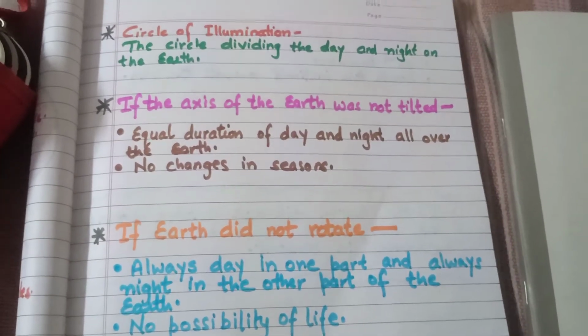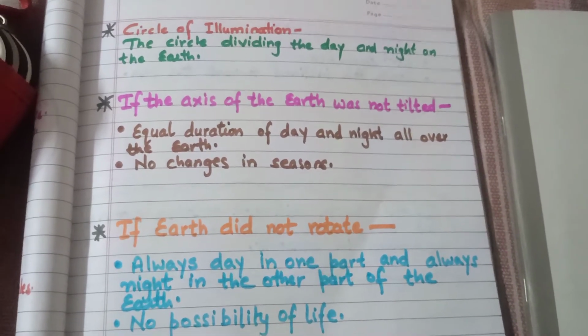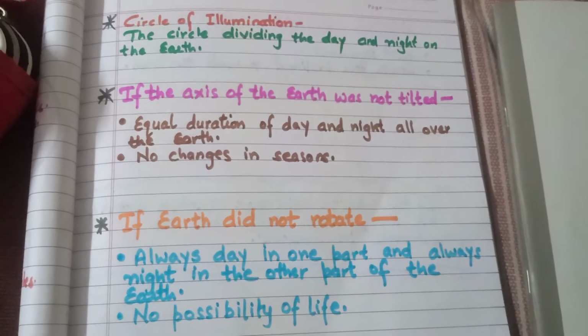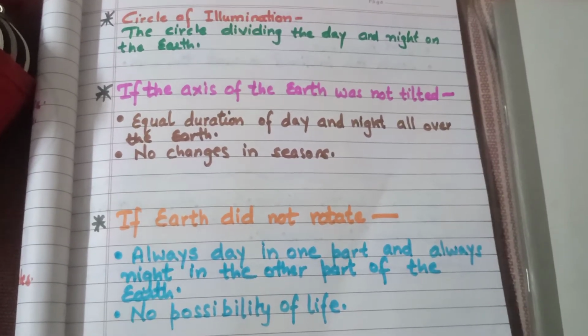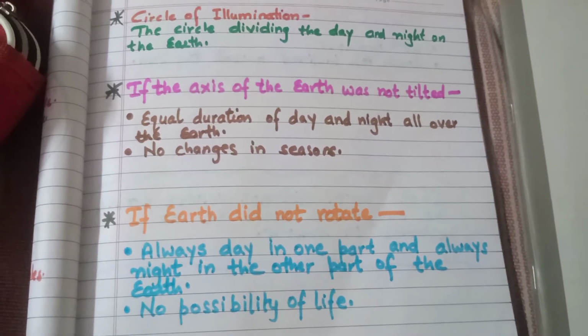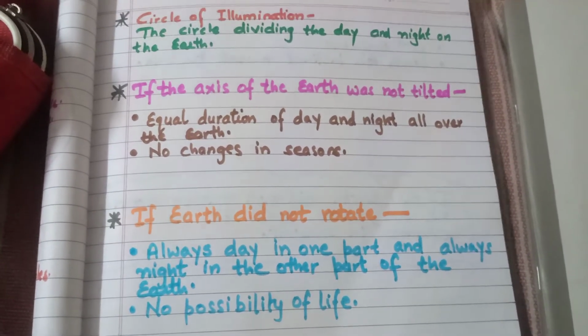Rotation of the earth results in heat and light and darkness as well. The change from day to night causes variation or difference in temperature on the earth. There is an increase in temperature during the day and a decrease in temperature during the night.